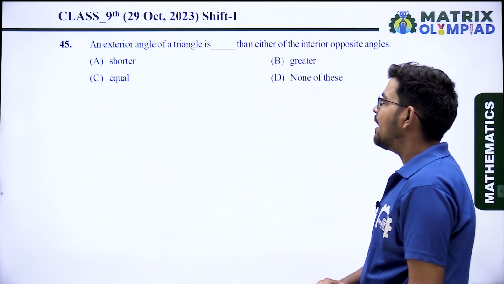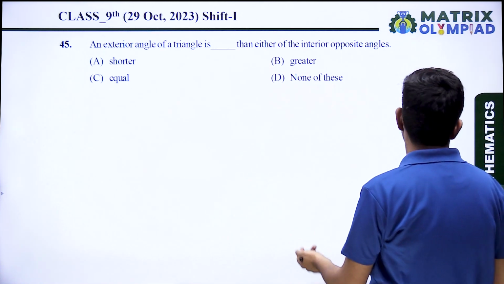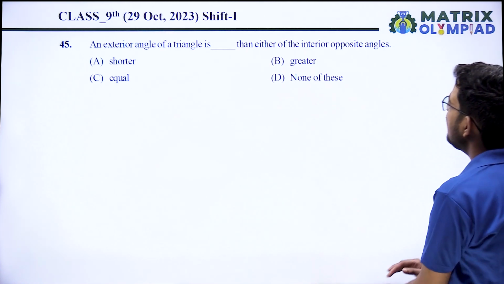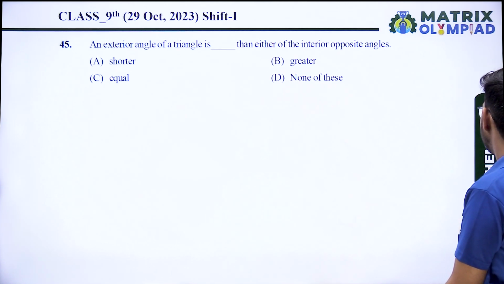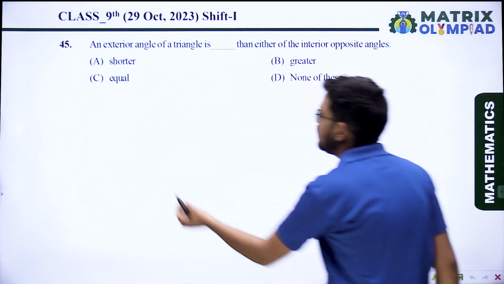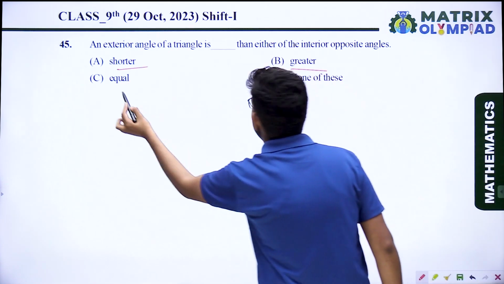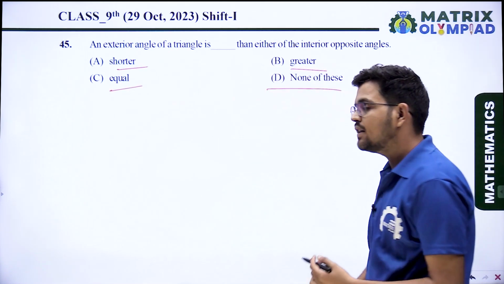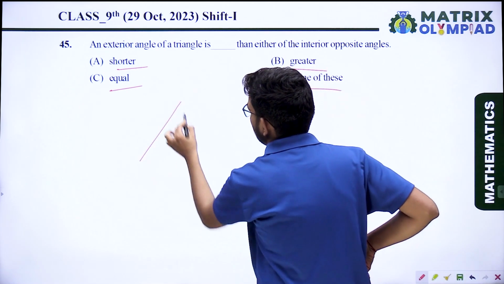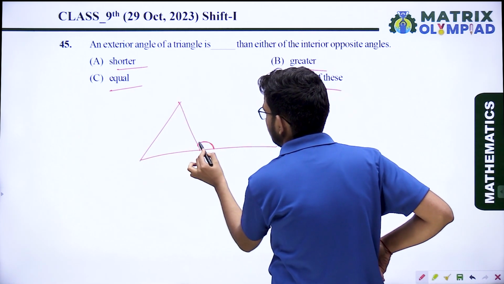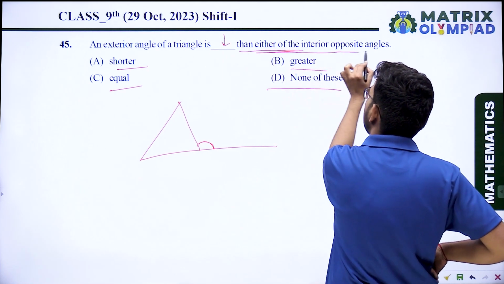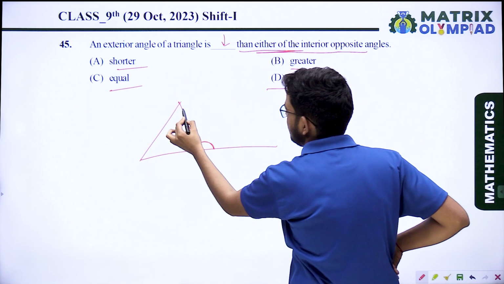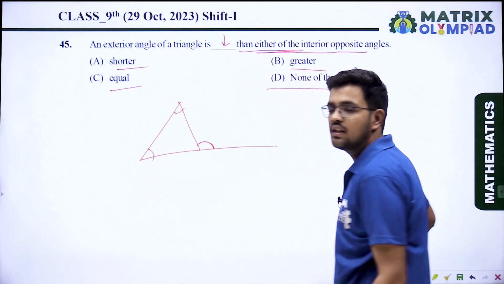Question number 45. An exterior angle of a triangle is blank than either of the interior opposite angles. There are 4 options: shorter, greater, equal, none of these. It is asking in a triangle the exterior angle is, fill in the blank, than either of the interior opposite angles. These are the interior opposite angles.